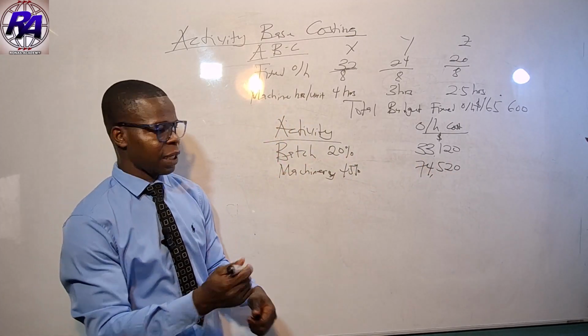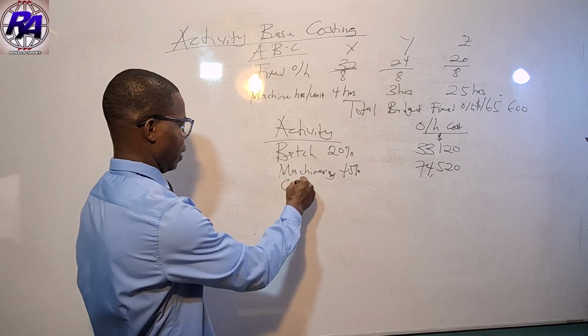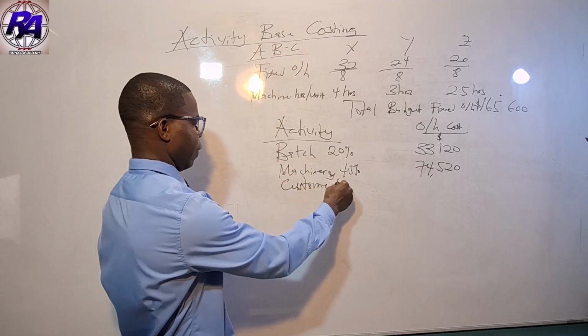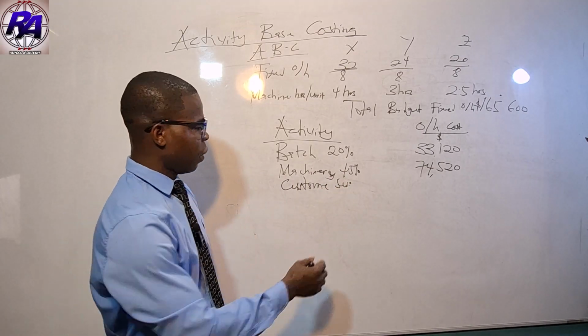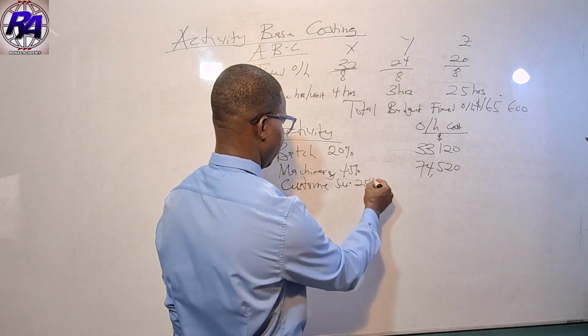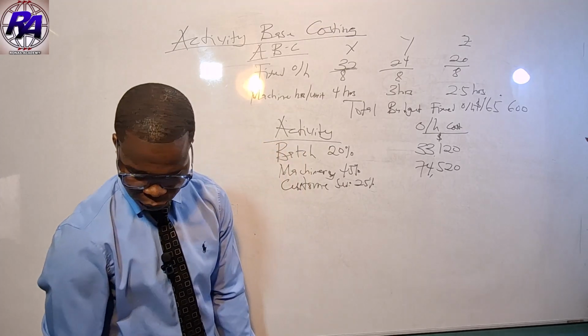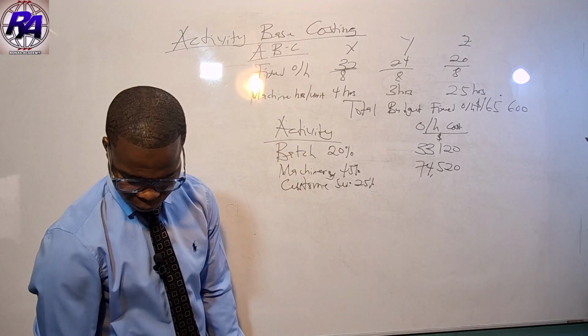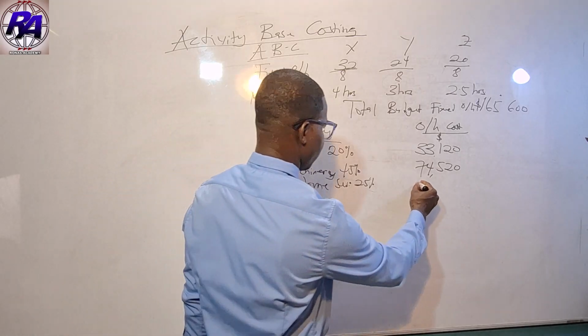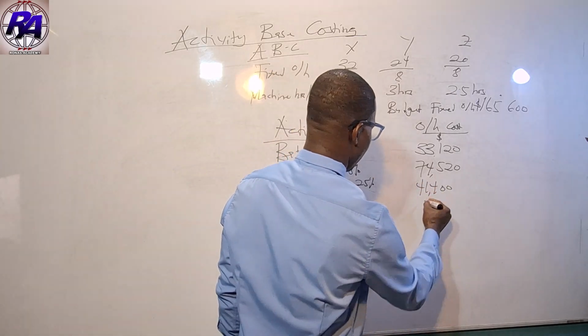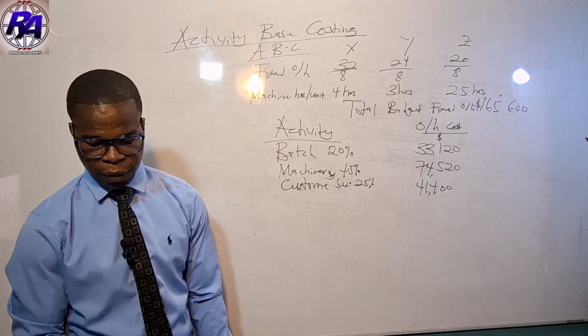We also have customer service. So here we have 4 activities in the question. Customer service is the next one, taking 25%. And that's giving us 41,400.